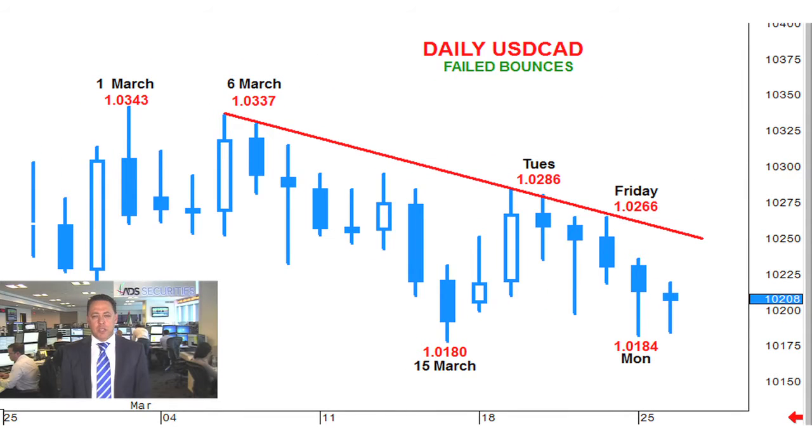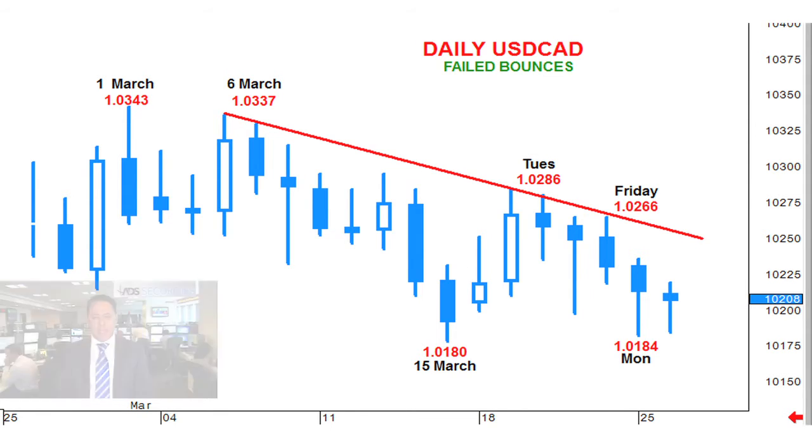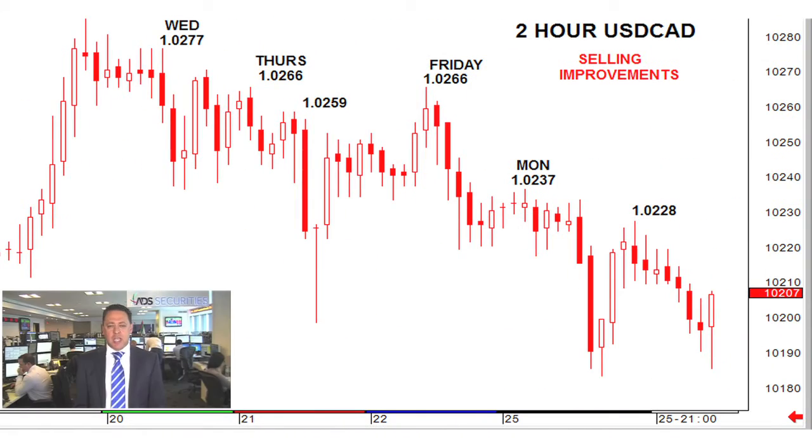Throughout March, sentiment has been dominated by a trend of failed bounces and lower highs, and this was repeated yesterday. And in fact, selling interest yesterday only slowed once the price reached close to the low for the month at 101.80. Now going into today, there's no obvious sign of any change to this negative bias.